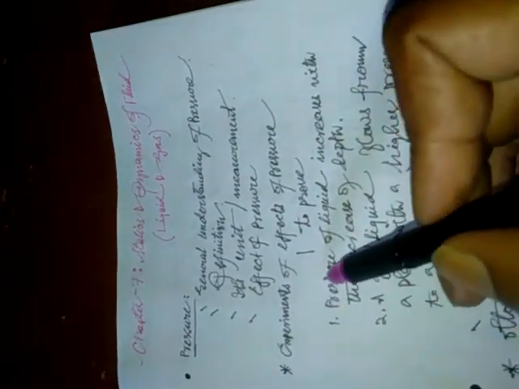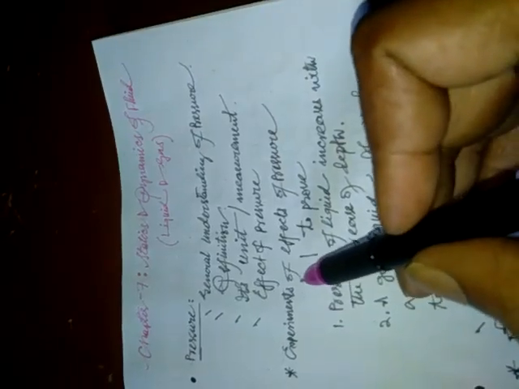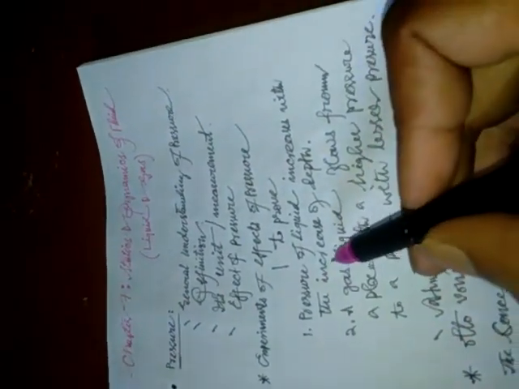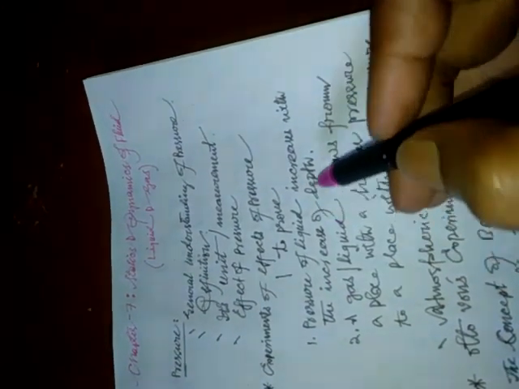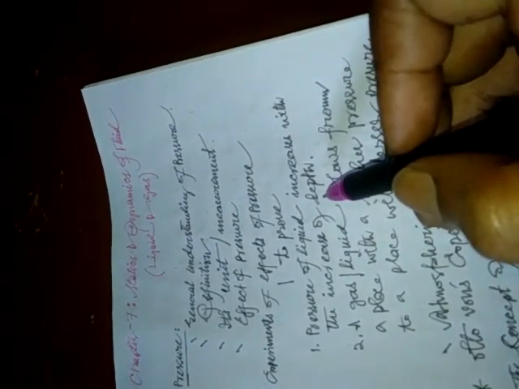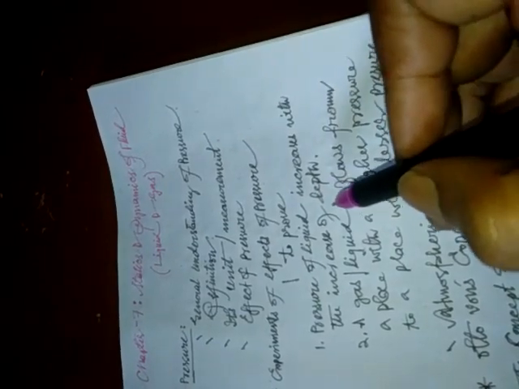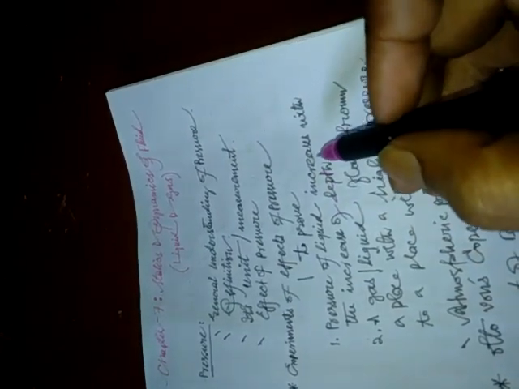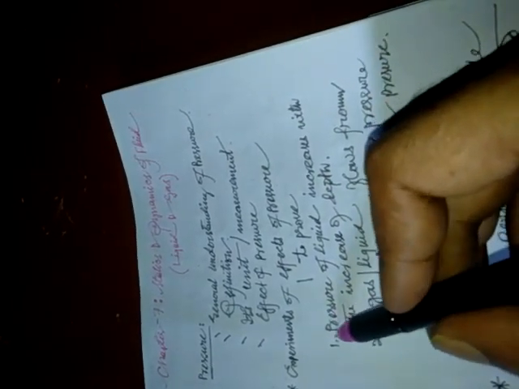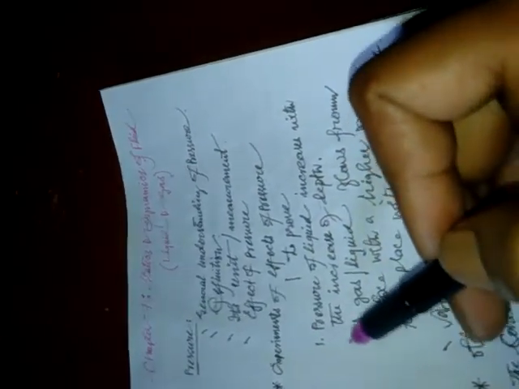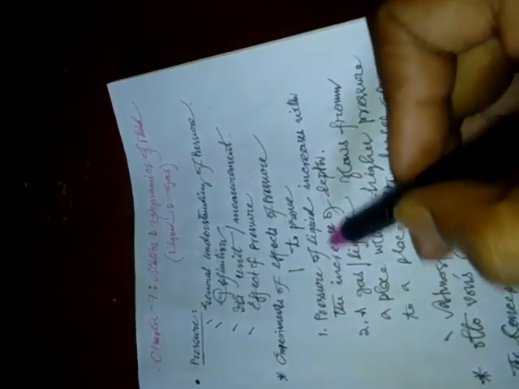Under this topic we need to do an experiment on the effects of pressure to prove two things. Number one, pressure of liquid increases with the increase of depth. So if the depth is increased, then the pressure of liquid will automatically increase. This can be proved through an experiment, so we will learn about this experiment to prove this statement.